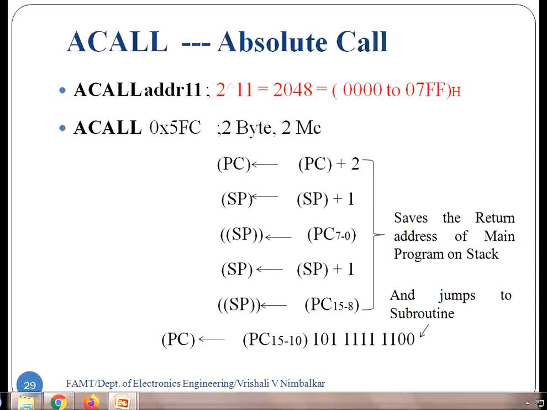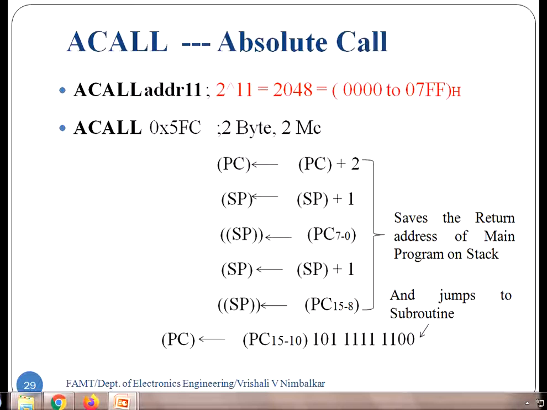So what did we do there? Of that 11-bit address, the lower 8 bits form 1 byte of the instruction, and the upper 3 address bits, that is A8, A9 and A10, are clubbed with the opcode.